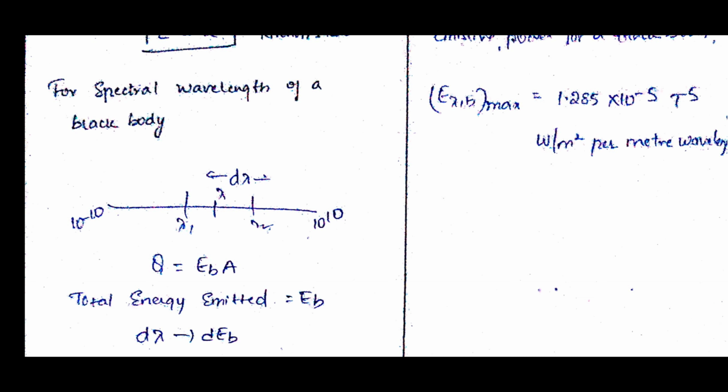You know that Q equals total energy emitted into area. So for a small wavelength d lambda, at that particular wavelength the energy emitted will be small, that is dEb.